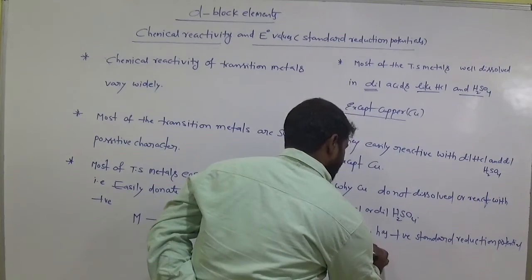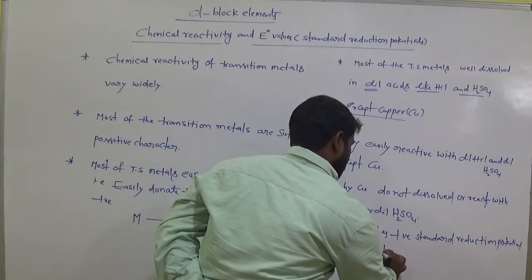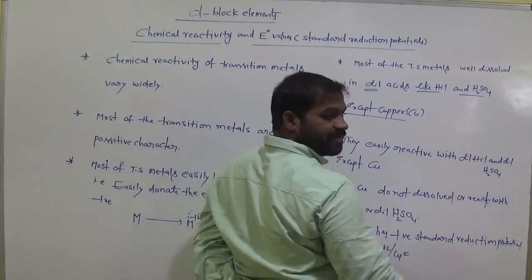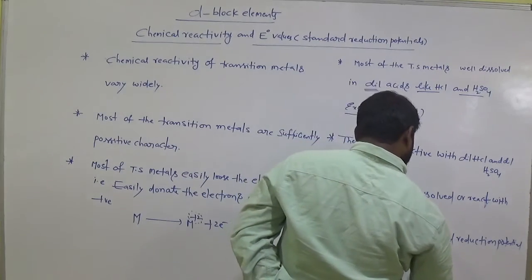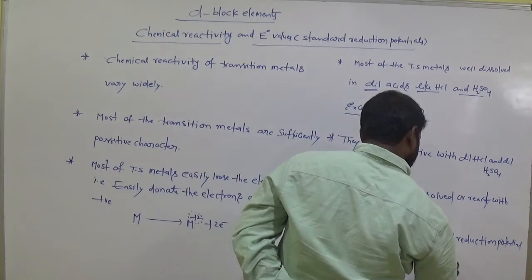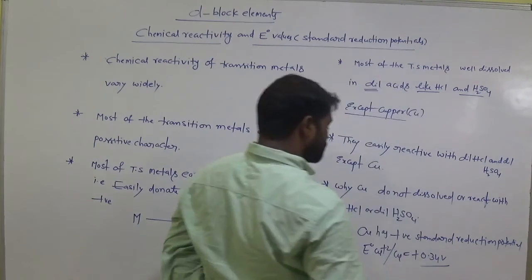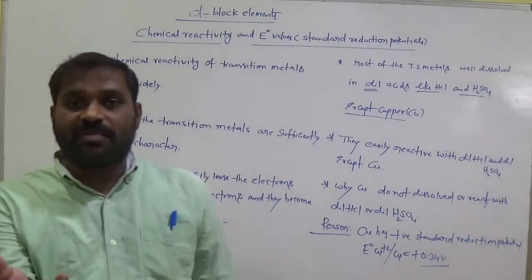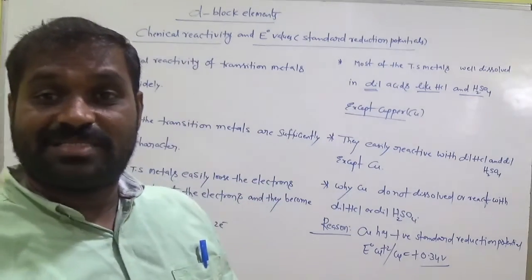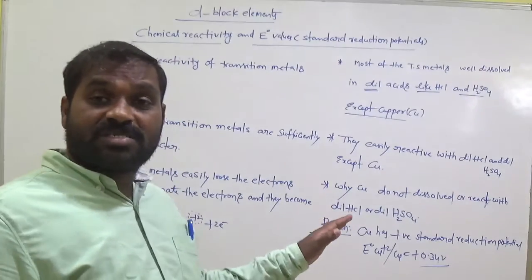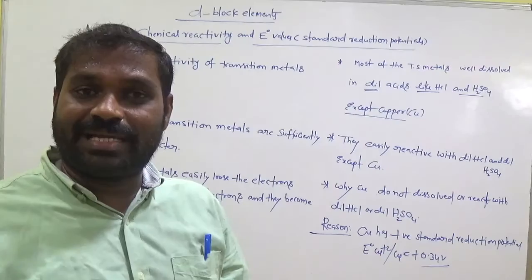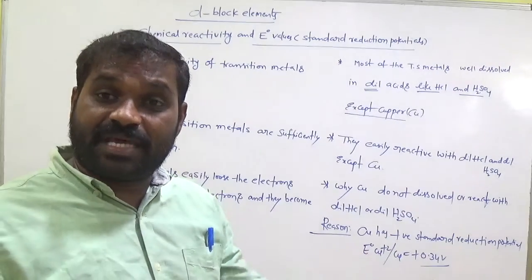That is E naught, the standard reduction potential of copper is positive, that is plus 0.34 volts. So if the standard electrode potential value is more positive, then they act as good oxidizing agents. That means they are unable to release electrons, they try to accept electrons.